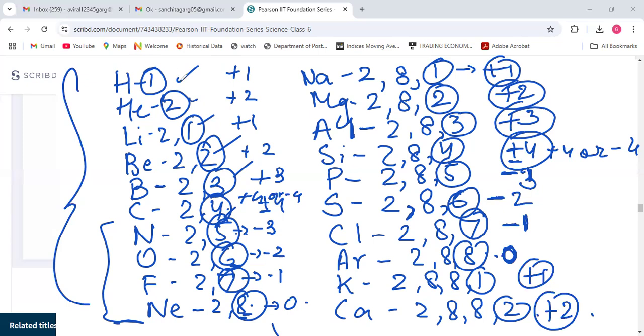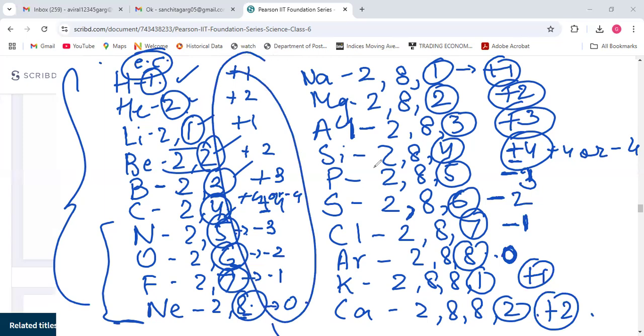And this is also the EC, the electronic configuration, which you have learned. If someone tells you to write the electronic configuration, you have to write this whole thing. And if they ask for the valency, you have to write only this part.